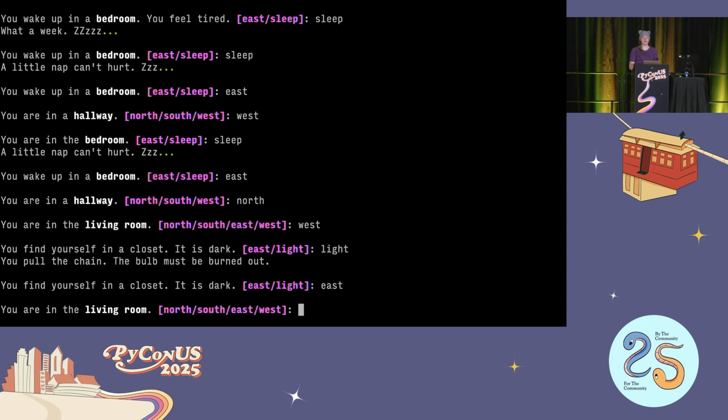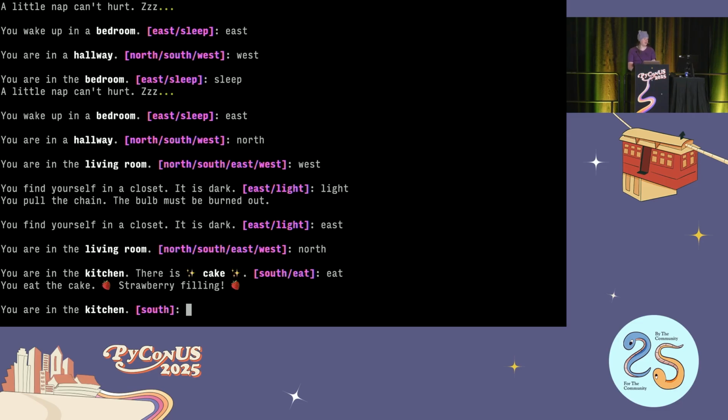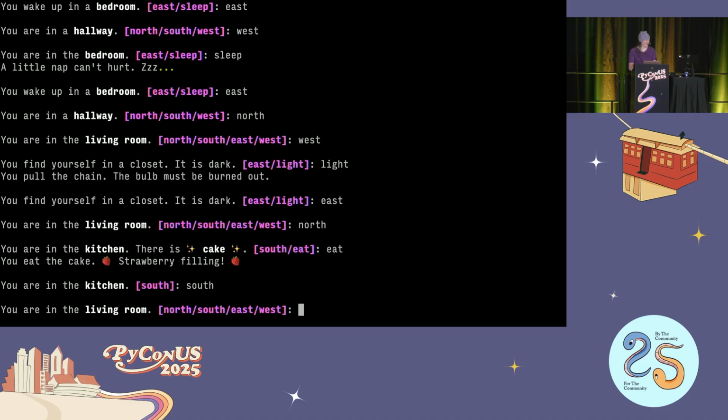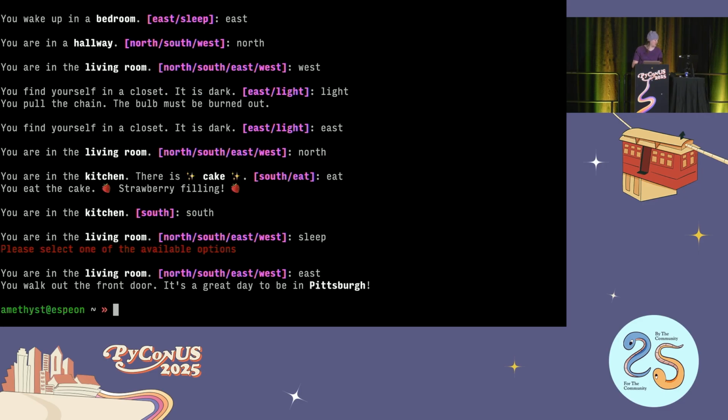Let's go back to the living room. You're in the kitchen. There's cake. You eat the cake. It has strawberry filling. Sleep. Sorry, not an option in the living room. All right. You walk out the front door, and it's a great day to be in Pittsburgh.